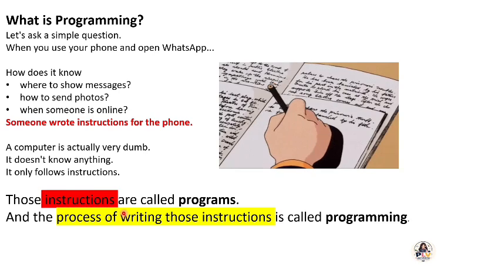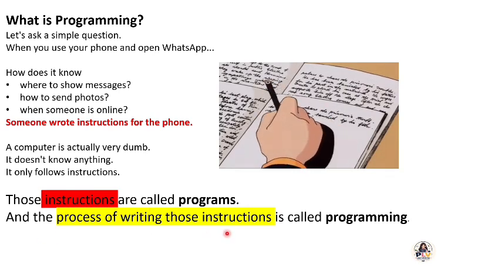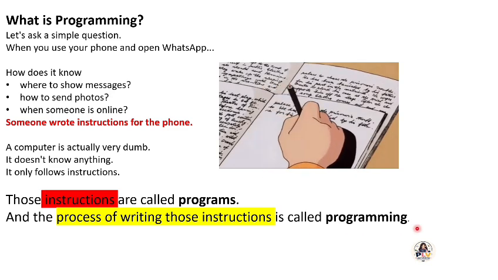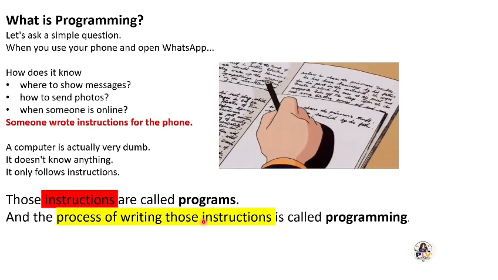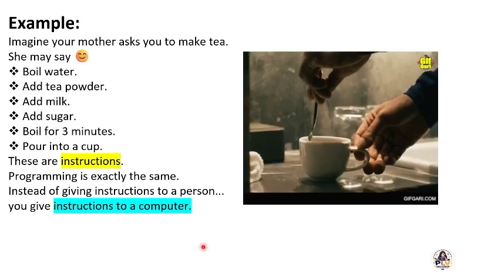Those instructions are called programs, and the process of writing those instructions is called programming. Now I hope you understand what we mean by program. Programs are just instructions, and programming is the process of writing them step by step.